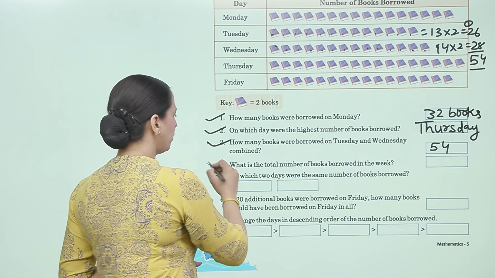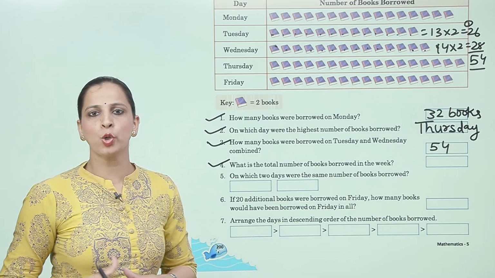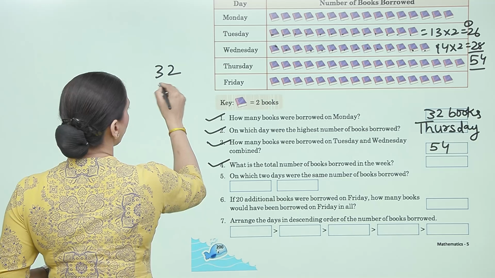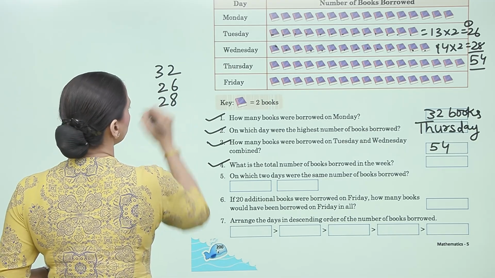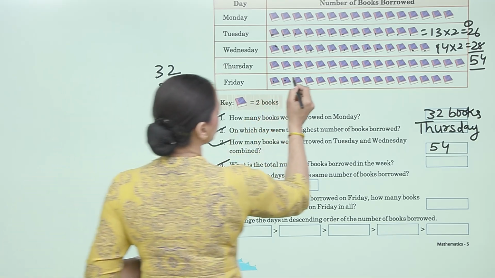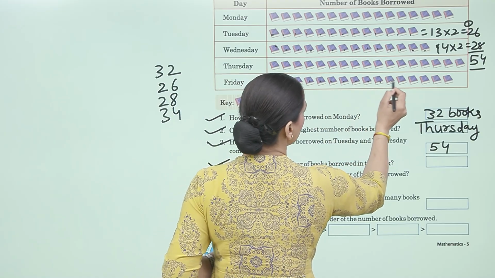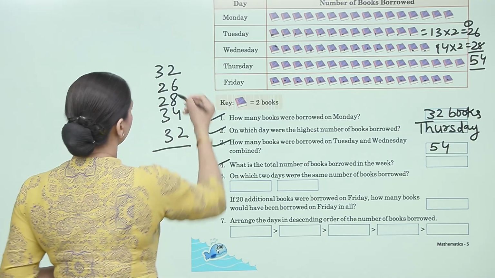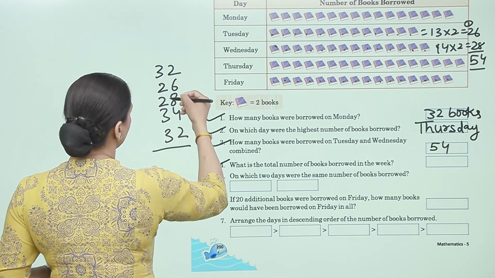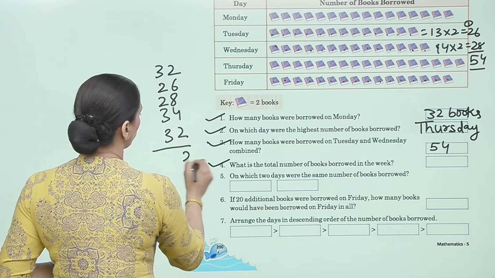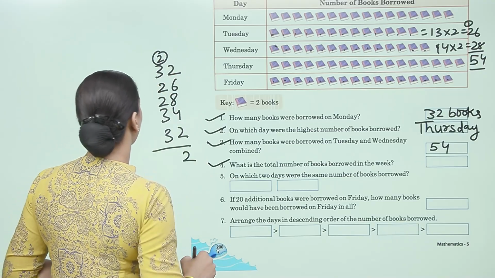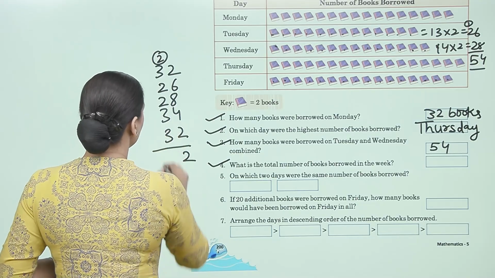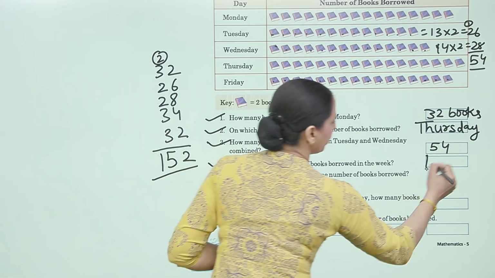Now next, question number 4. What is the total number of books borrowed in the week? Now Monday, how many do we have? 32 books. Tuesday 26, Wednesday 28, Thursday 34, and Friday 1, 2, 3, 4, 5, 6, 7, 8, 9, 10, 11, 12, 13, 14, 15, 16. 16 2s are 32. Now add them. 6 plus 4, 10 plus 8, 18, 18 plus 2 is 20, plus 2 is 22, 2 carry, 3 plus 2 is 5, 5 plus 2 is 7, 7 plus 2 is 9, 9 plus 3 is 12, 12 plus 3 is 15, that is 152.